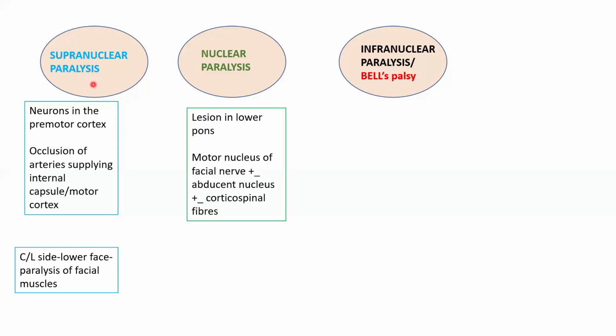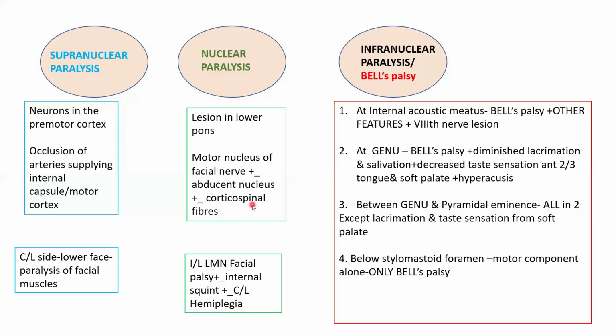Coming to nuclear paralysis: a lesion involving the motor nucleus of the facial nerve in the lower pons. We know that the motor nucleus of the facial nerve is closely related to the abducens nucleus. So if the abducens nucleus is involved, then the patient can also present with internal squint. If there is involvement of the corticospinal fibers, then there will be contralateral hemiplegia.